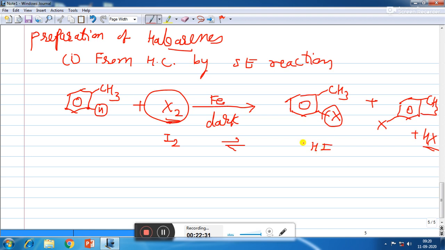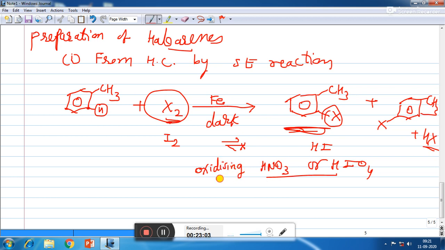Now it may happen that HI may again be converted into I2. So in that case the product formed will be less, because of the reverse reaction. So if we want more yield of the product, then we have to stop the reverse reaction. That can be done by treating HI with oxidizing agents such as HNO3 or HIO4. So when you are using oxidizing agents such as HNO3 or HIO4, they will oxidize HI, and so the reverse reaction will not take place, and so the yield of the product will be more.